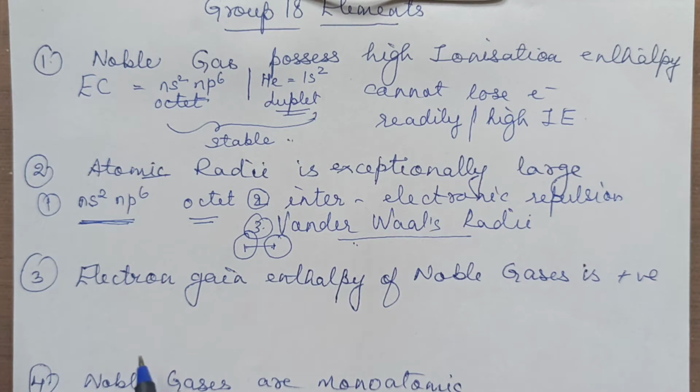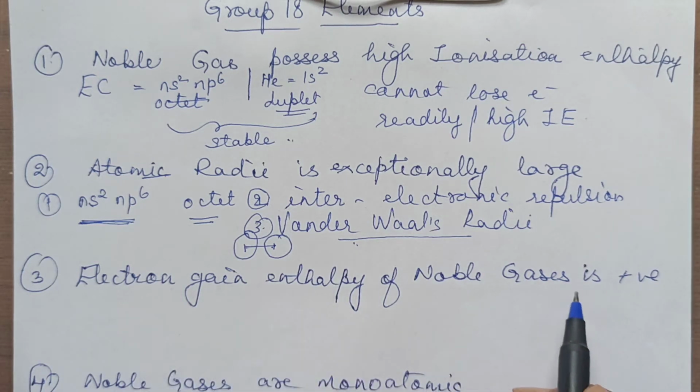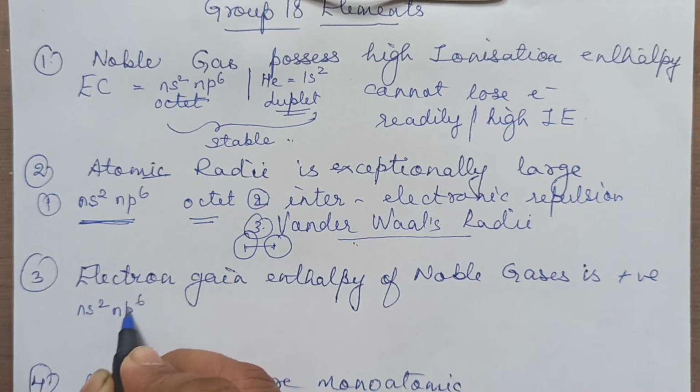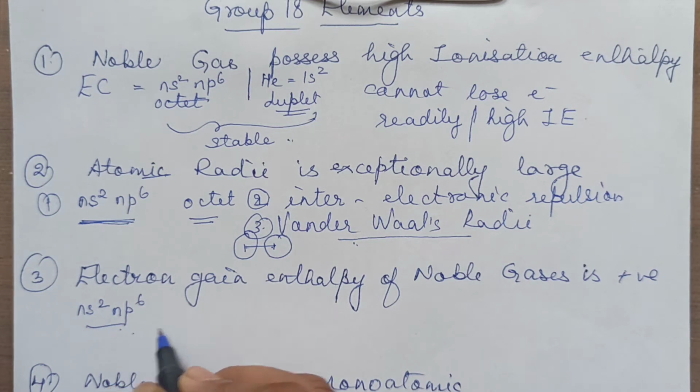Next question, electron gain enthalpy of noble gas is positive. Same again, you will always start with the noble gas configuration. They have octet configuration. Since they have octet configuration, it is difficult for them to add on electron.